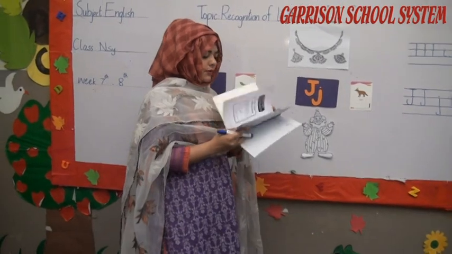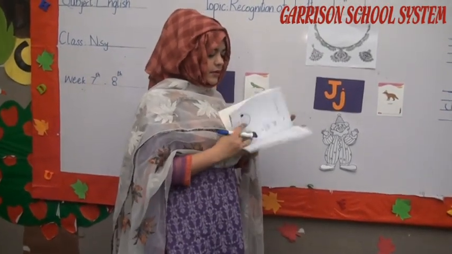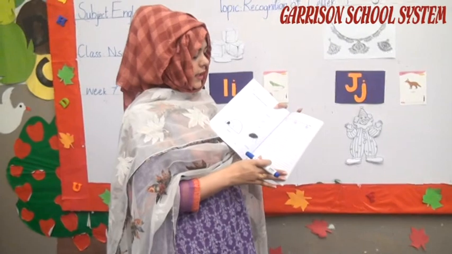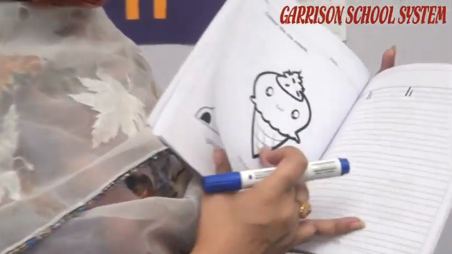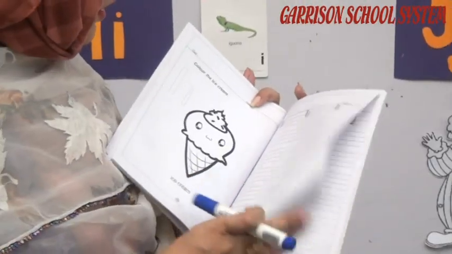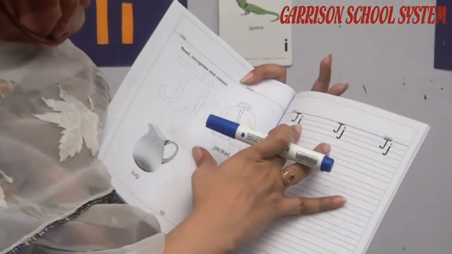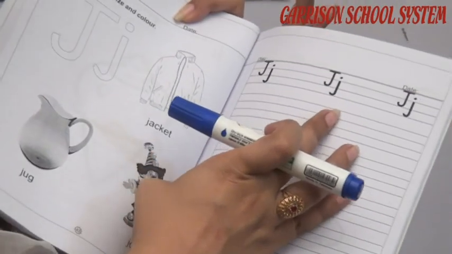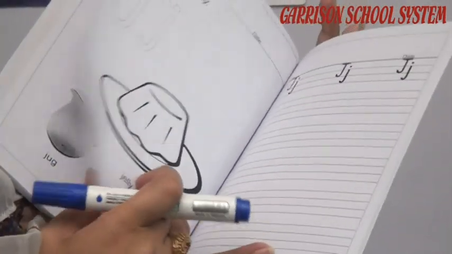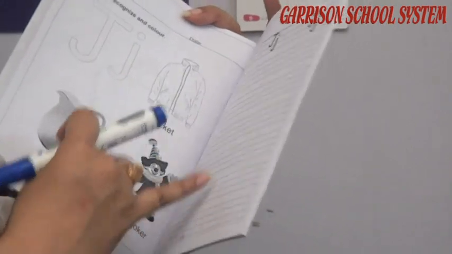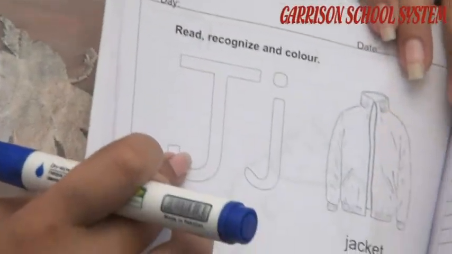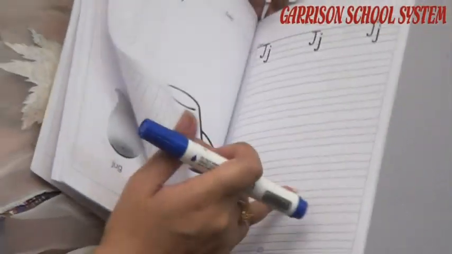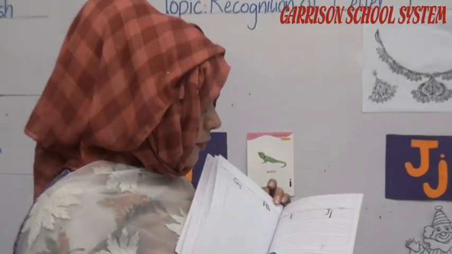So on your nursery notebooks, you are going to practice uppercase letter I, lowercase letter I, and uppercase letter J and lowercase letter J. And what else will you do? You will read this letter J, then you color this letter J and then you practice that letter J. So you will keep on practicing.